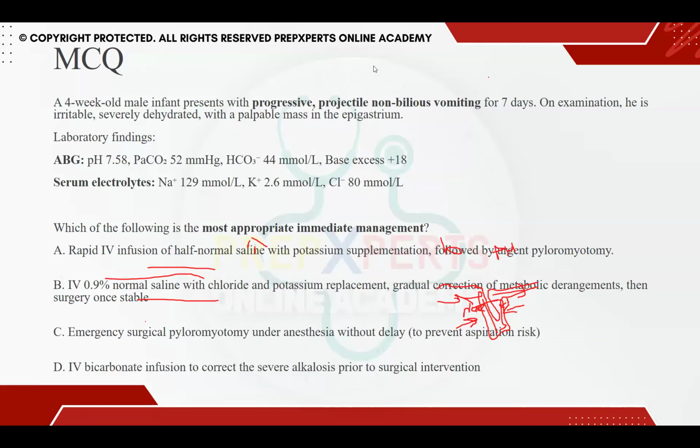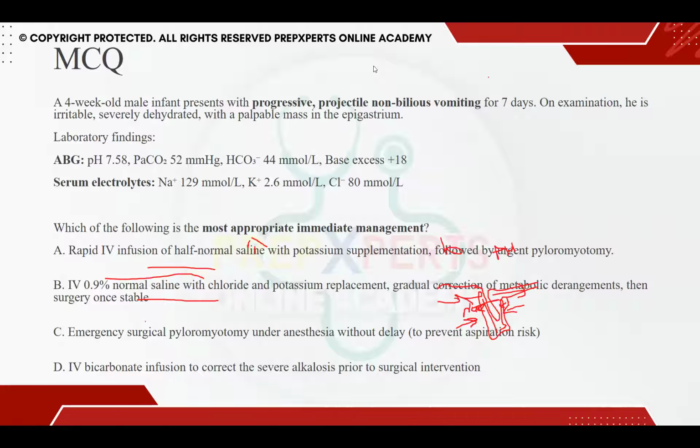If anyone can diagnose this condition. Yes, it is pyloric stenosis. Very good. So, infantile hypertrophic pyloric stenosis, just memorize this condition.